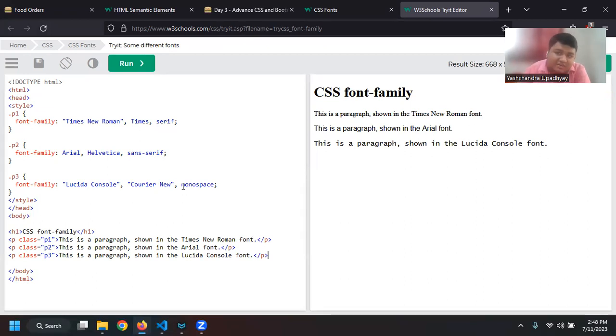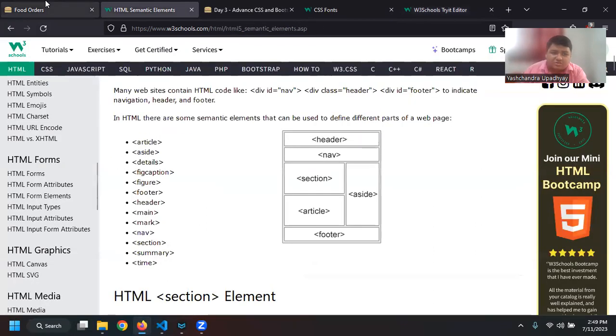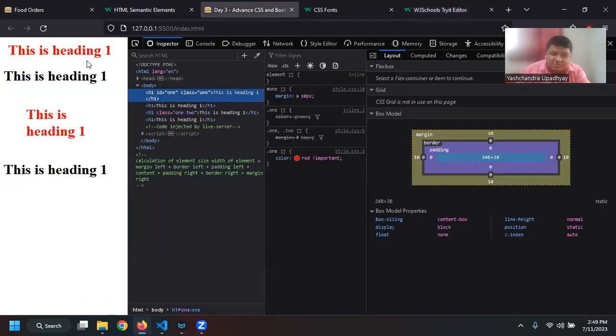So the first family will be applied, but let us say your browser doesn't support the first family, then the second family will be applied. If your browser doesn't support the first and second, it will apply monospace. And if none of them are supported, you might see a question mark, or the browser might just apply its own default if there is any default font that it has. In Microsoft Windows, I believe there is a different default font. So if I go here, you can see that this is the default font. I'm not applying any kind of font, so this is the default font for Microsoft Windows. And if we go on Linux, you will see that this font looks quite different because there is a default font for Linux also.